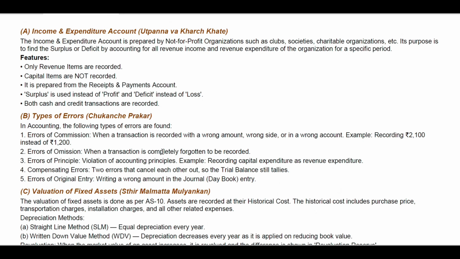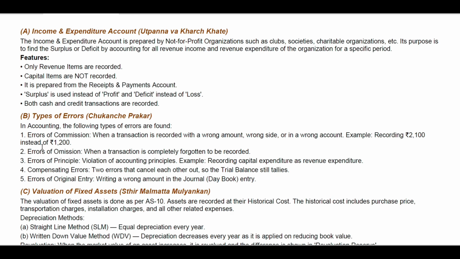Type of error in accounting, you can say. So in accounting the following errors are found. First one is error of commission. You can underline this in examination: error of commission is when a transaction is recorded with the wrong amount, wrong side, or in the wrong account. For example, recording 2100 instead of 1200. So this is how error of commission is found.